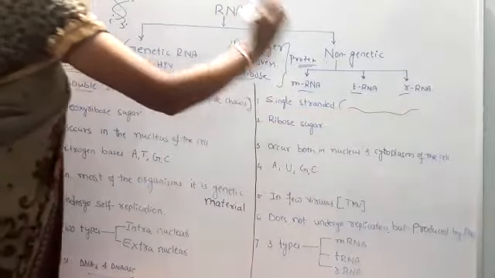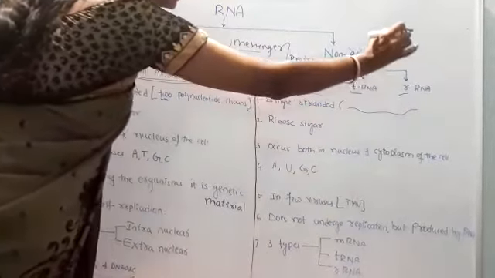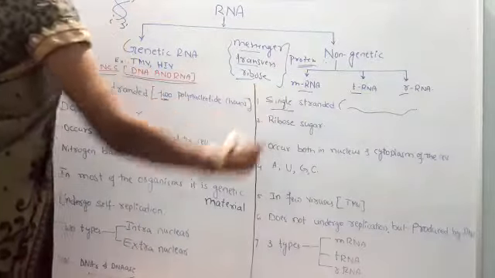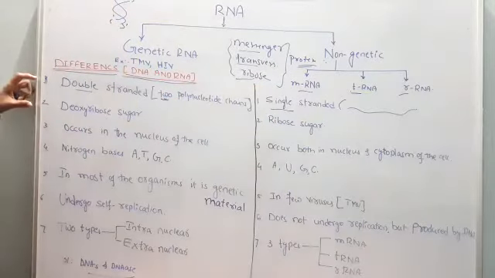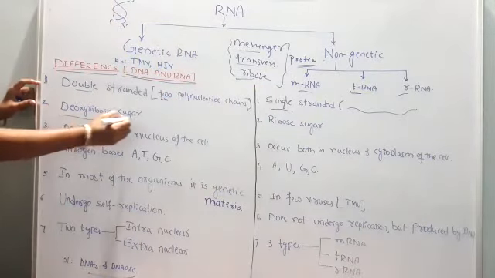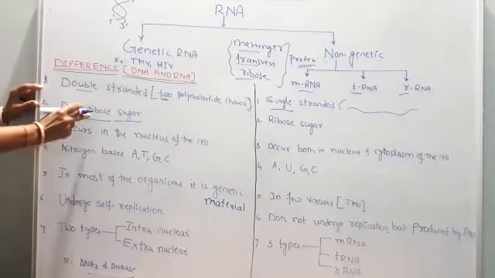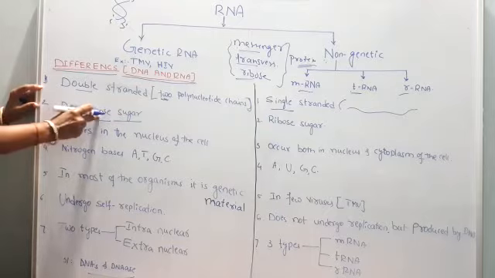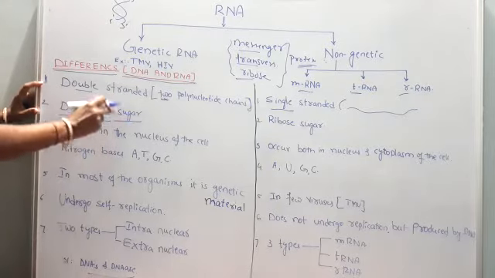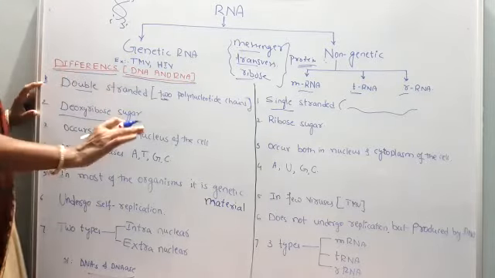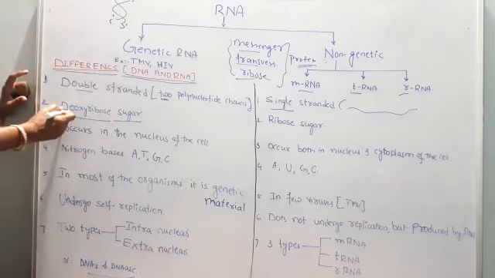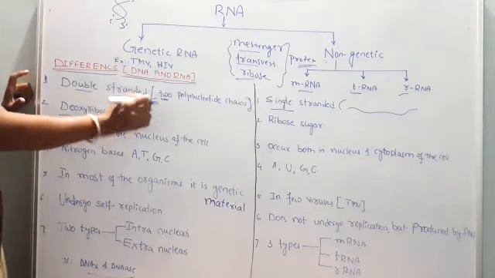RNA is a long chain made up of a single polynucleotide chain; strictly, it is single stranded. DNA is composed of deoxyribose sugar. The structural formula of deoxyribose sugar I have already given in my previous lecture. Go through the structure. Deoxyribose sugar is a 5-carbon compound.